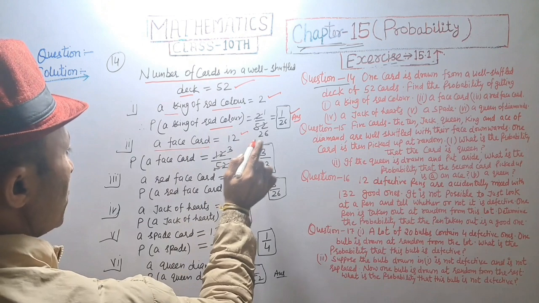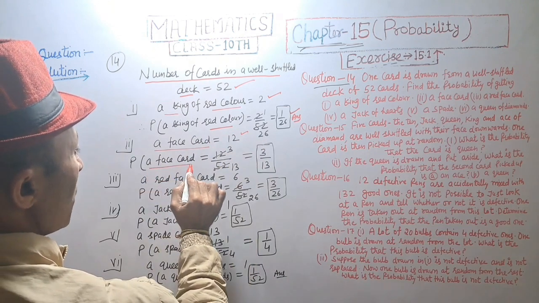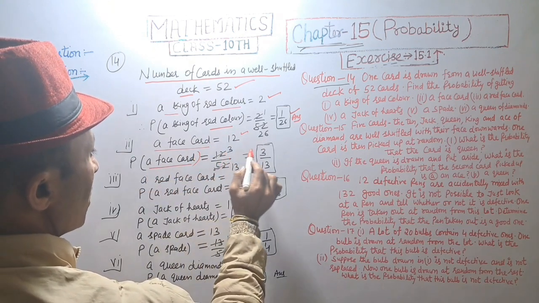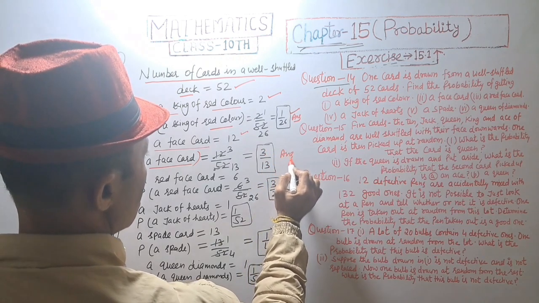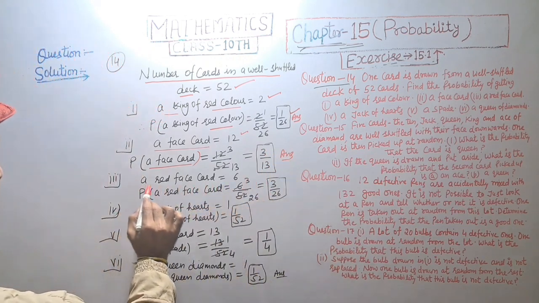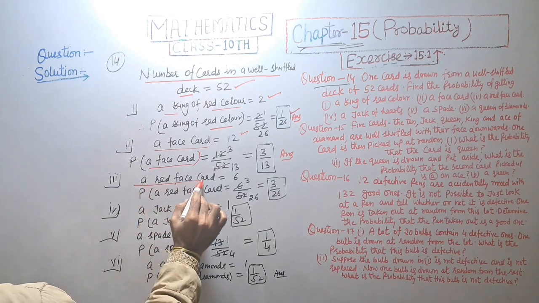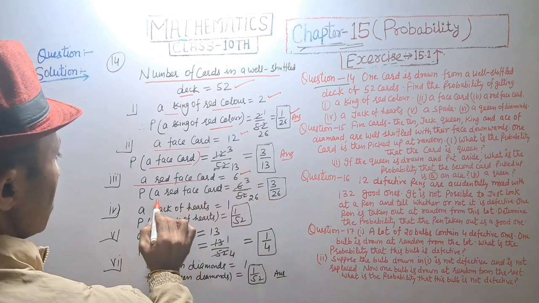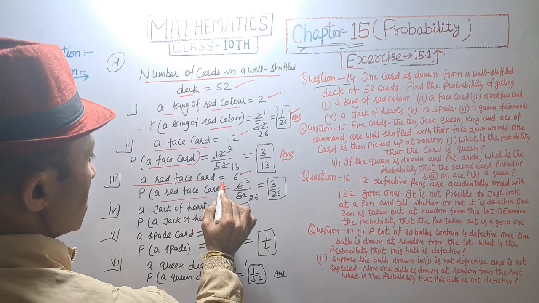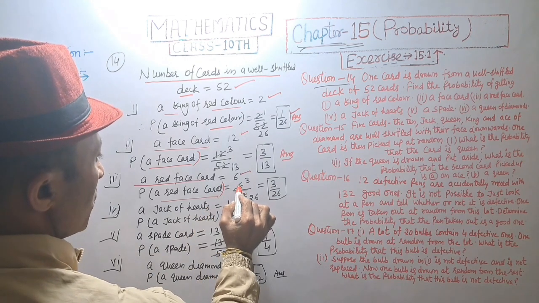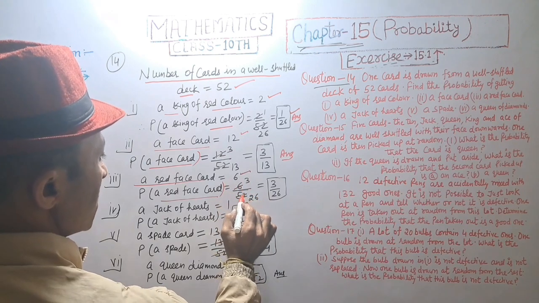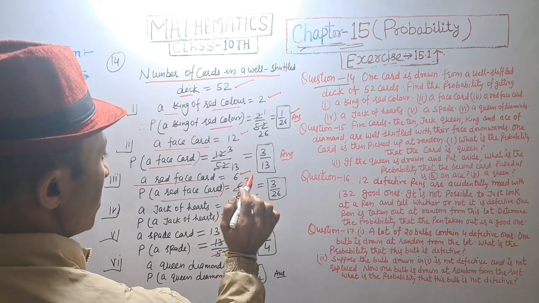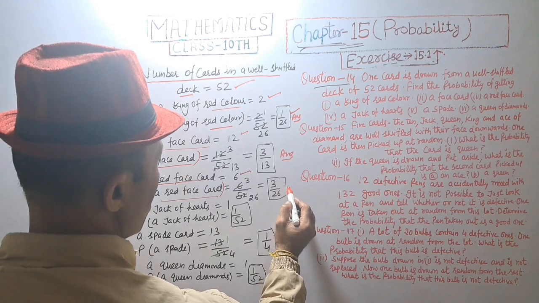Probability of face card is equal to 12 upon 52, that is equal to 3 upon 13. Answer. A red face card is equal to 6. Probability of red face card is equal to 6 upon 52. 3 2s are 6, and 26 2s are 52, that is 3 upon 26.